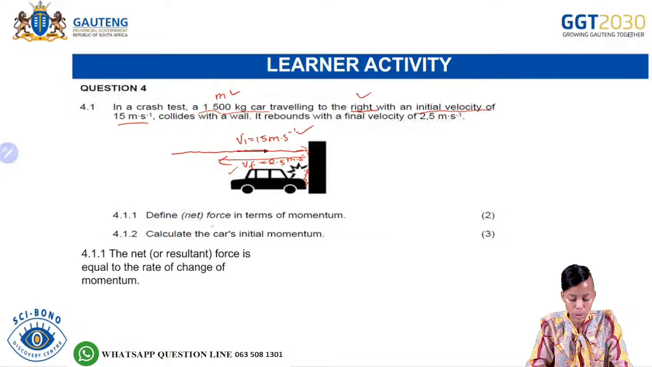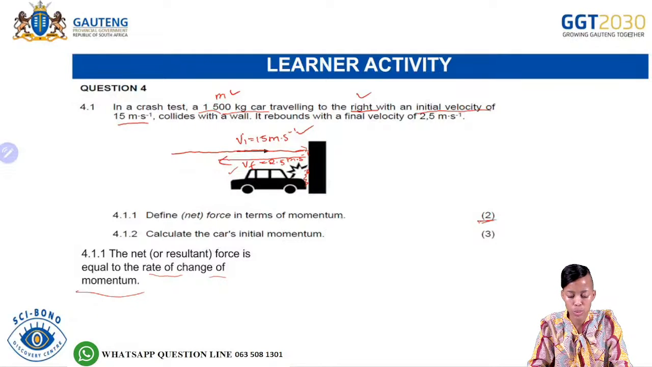Question 4.1.1 says you need to define the net force in terms of momentum, for 2 marks. You define it as: the net or resultant force is equal to the rate of change of momentum. Remember, when you do your definitions, you need to define according to the examination guidelines. With definitions, you either get 2 marks or nothing.